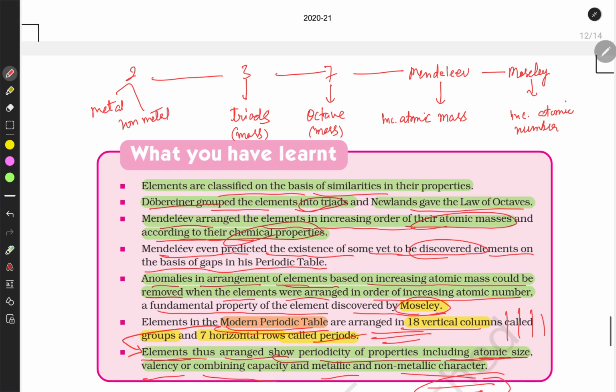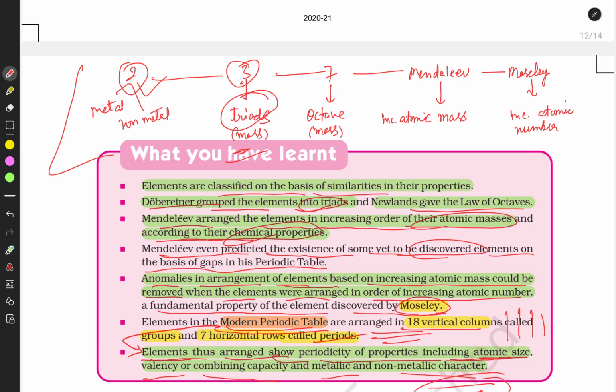So I have drawn this graph. First elements were classified into two, metals and non-metals, then into three by the Dobereiner triads by increasing mass, where the middle element has an atomic mass equal to the average of the first and third.